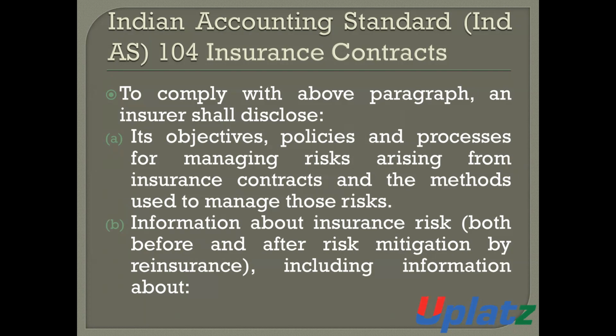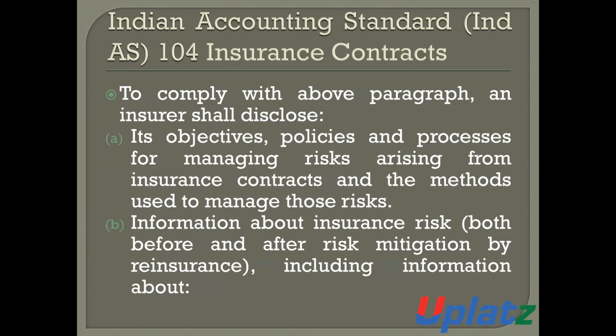The insurer shall disclose these, and also the method used to manage their risk.